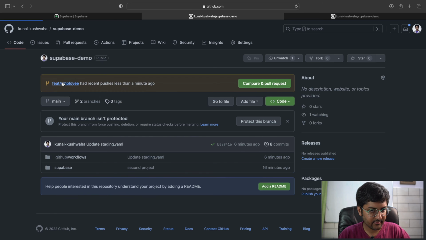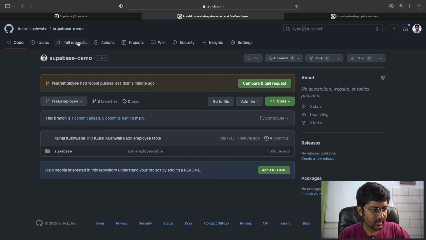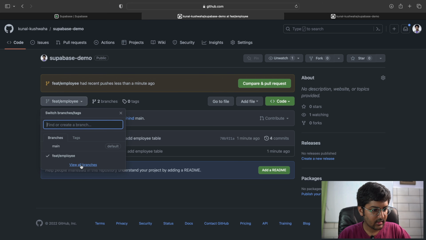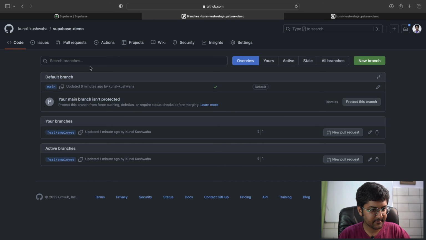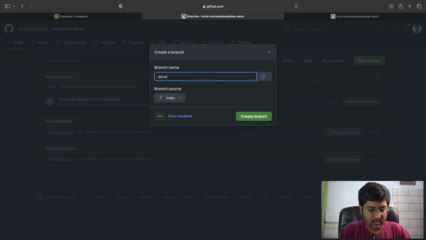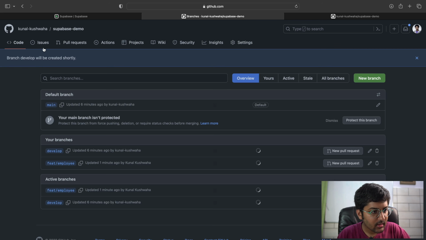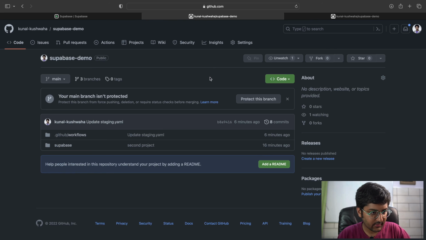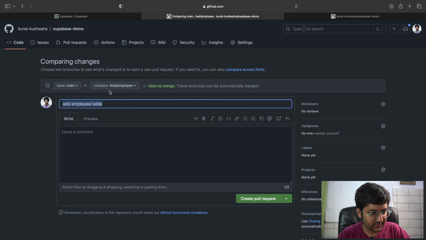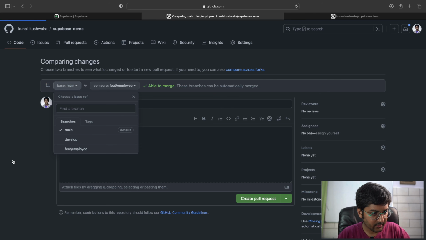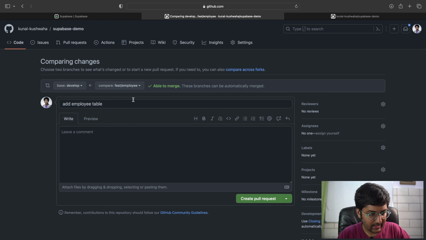Supabase, view all branches, new branch, develop, Supabase, compare and pull request, develop branch, add employee table, create PR.